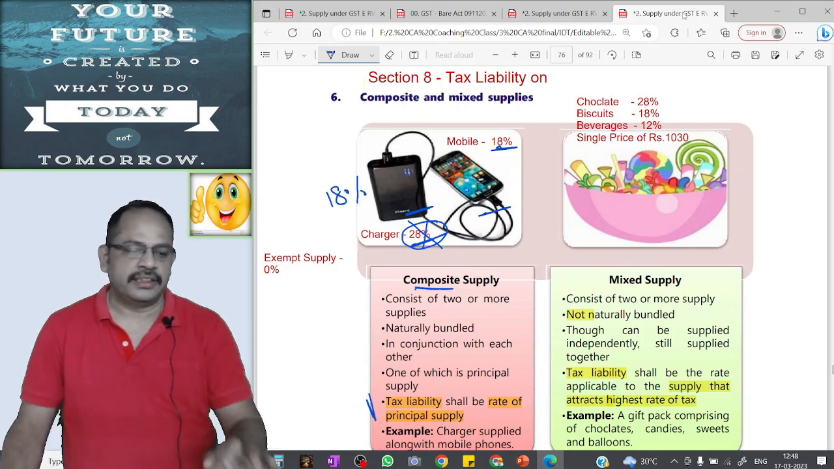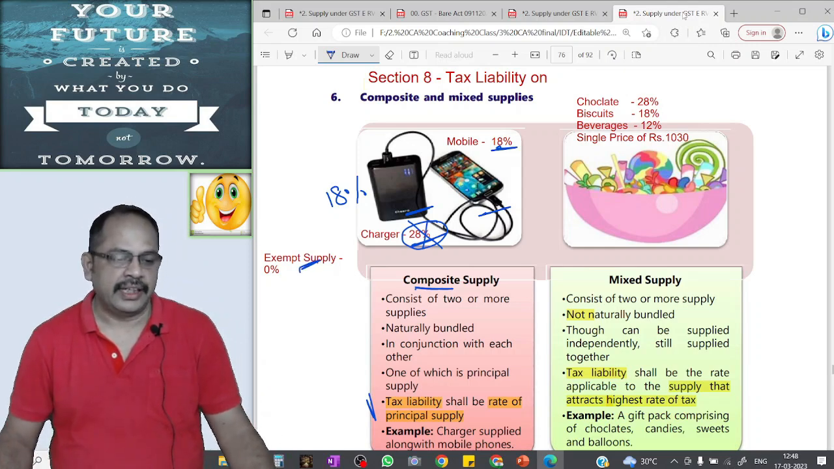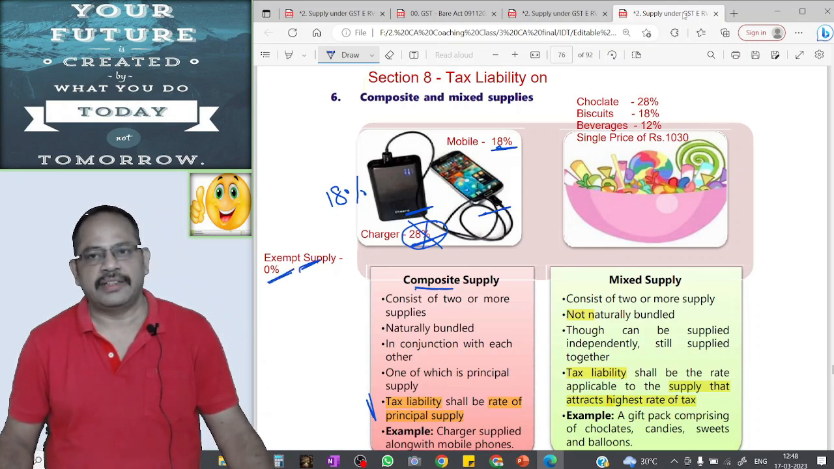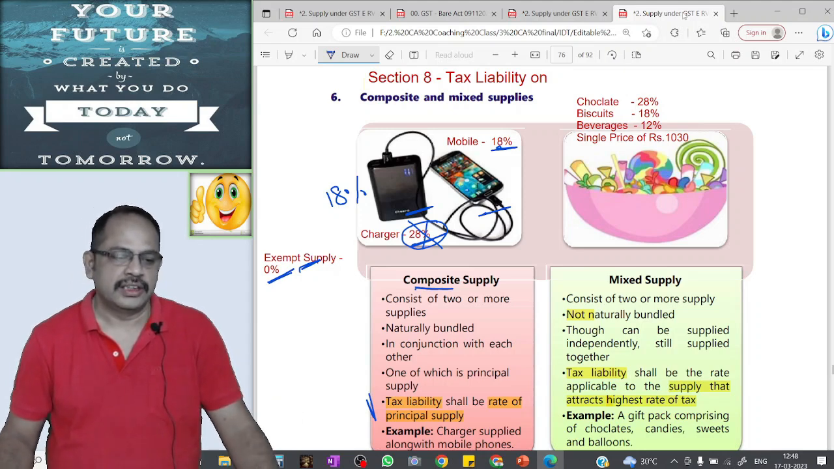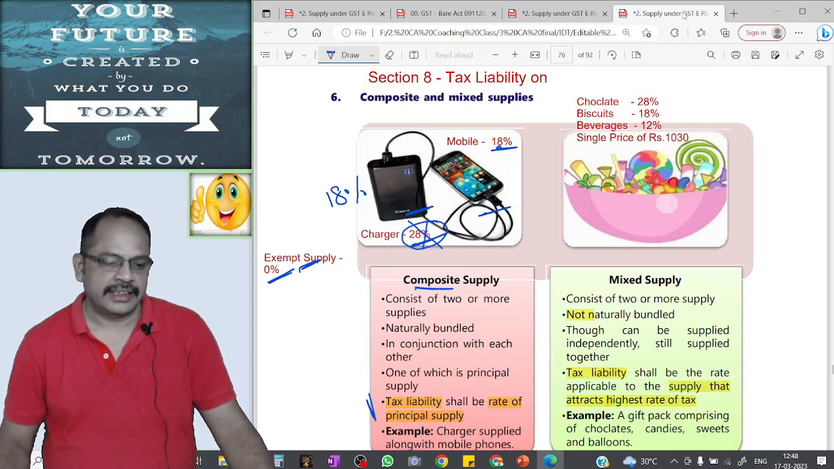Suppose in place of a charger, there is any other goods which is exempted and the GST rate is only 0%. In that case also, since it is supplied along with the mobile, and the principal supply GST is 18%, this exempt supply will also be taxed at 18%.